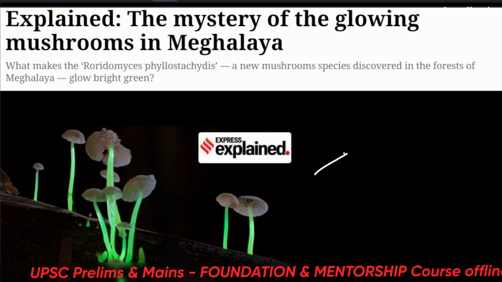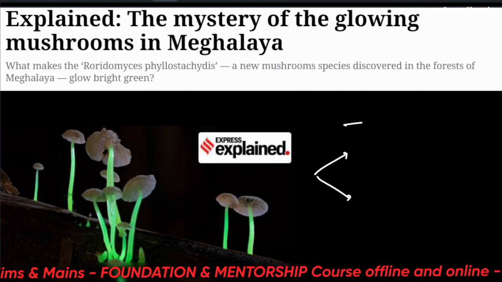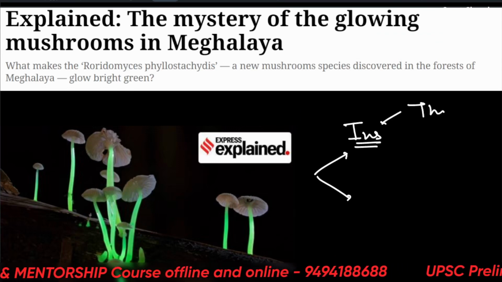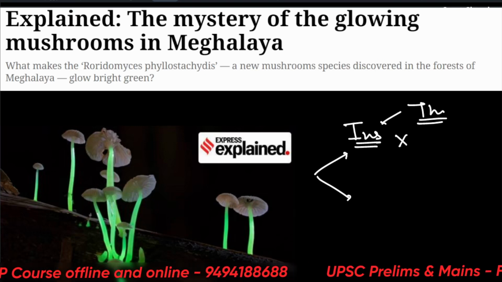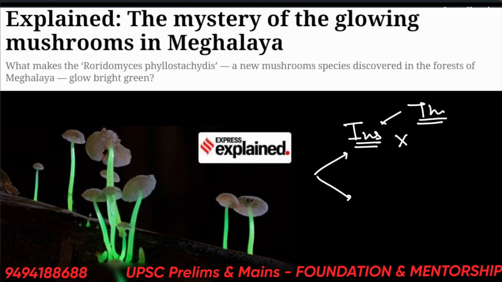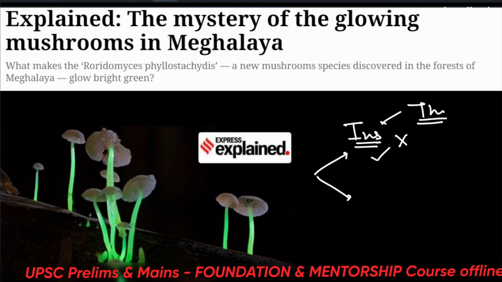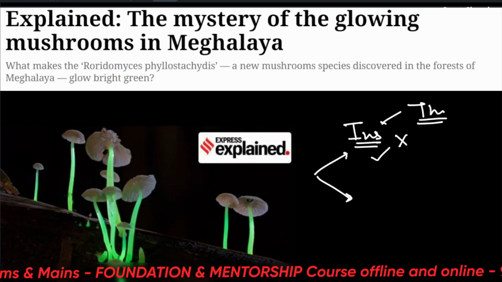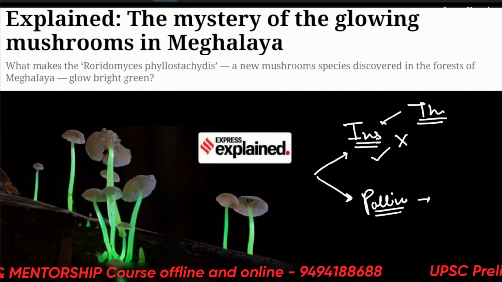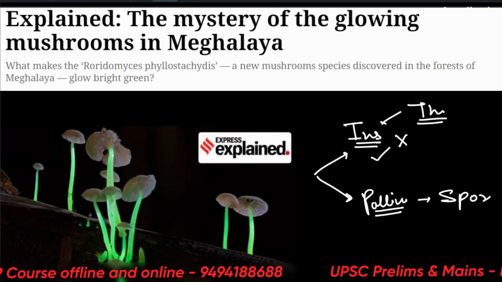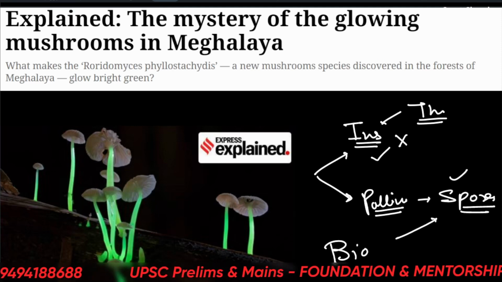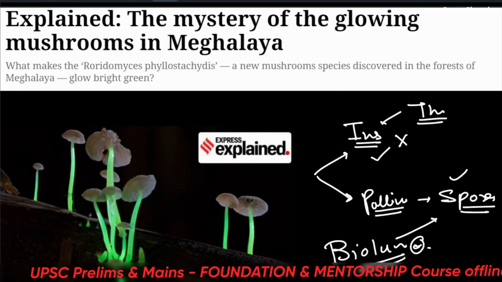But when we talk about the insecticidal and bioluminescent properties: insecticidal, because they have predators and threats too, and they don't want them to eat the mushrooms themselves. That is why they display insecticidal properties. But there are other insects or animals which work as pollinators for the mushrooms, carrying their spores. To get them attracted, they display bioluminescent properties.